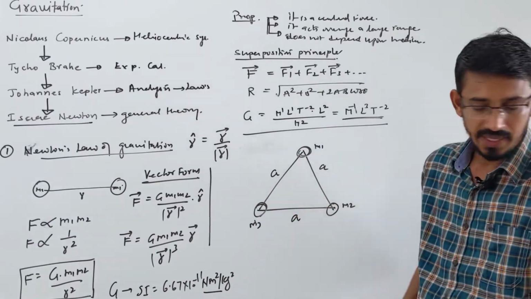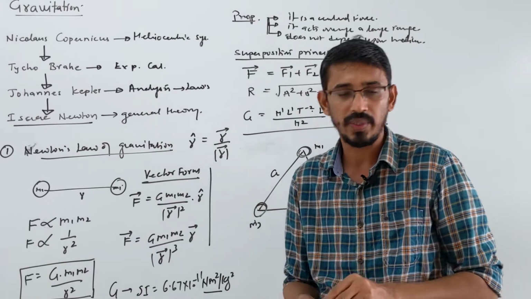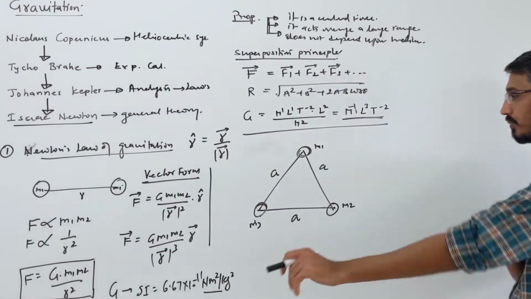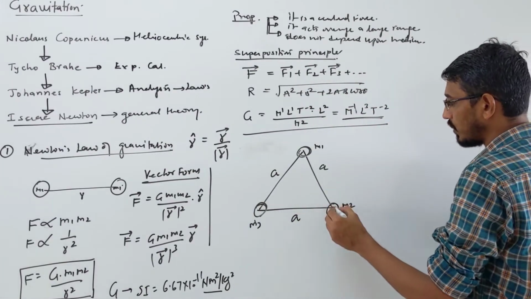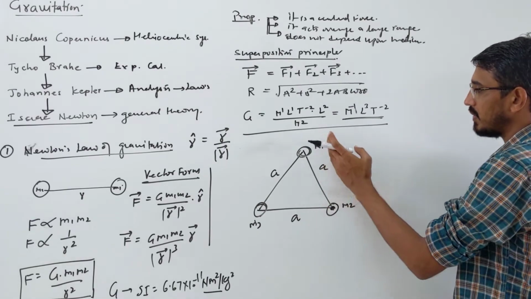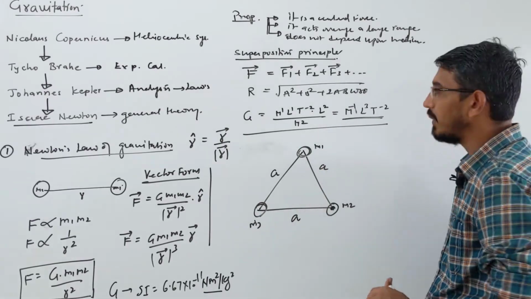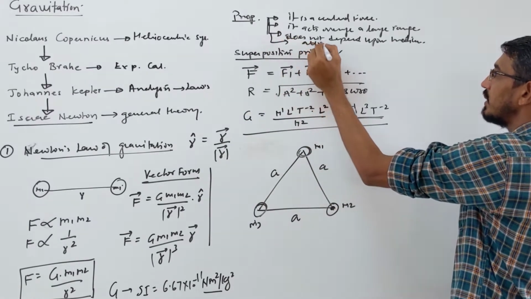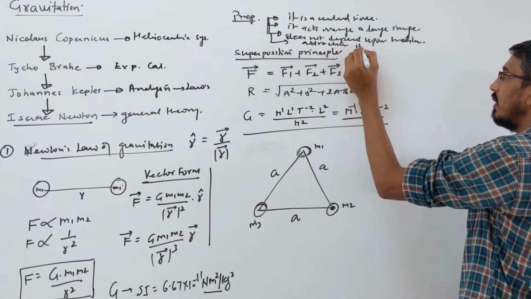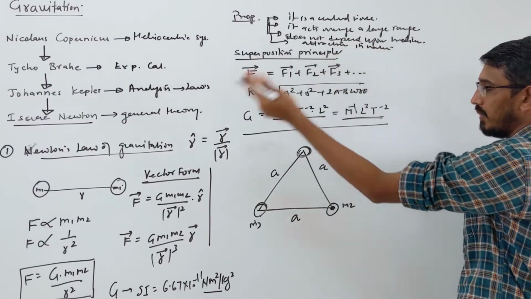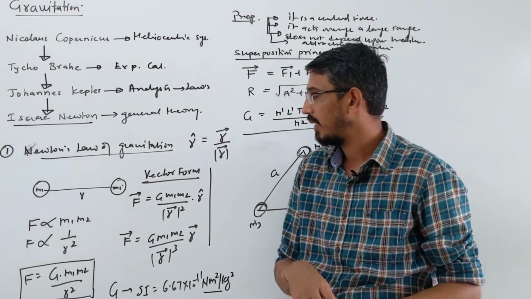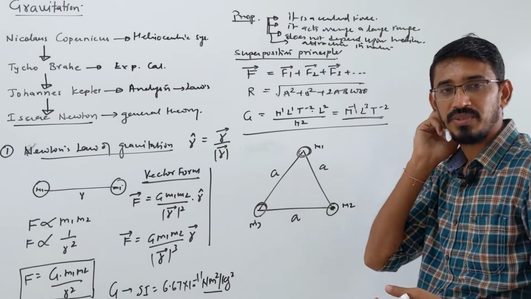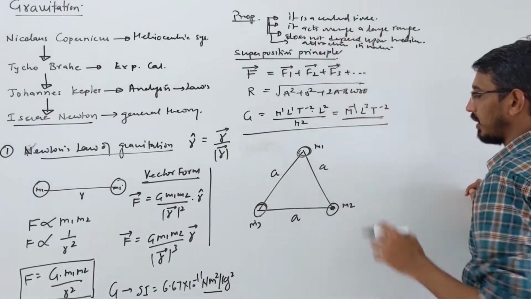Then I will ask you what is the force on any one due to the other masses. Let's say that you want to find the force on mass m2 due to m1 and m3. First, you know that gravitational force is always attractive in nature. Everybody knows this. But in the next step, with electrostatic and magnetic force, they can be attractive or repulsive. But this is always an attractive force.